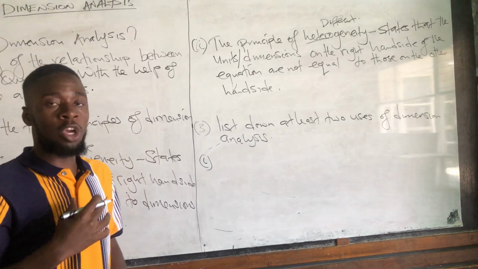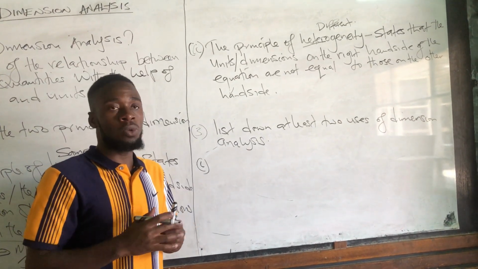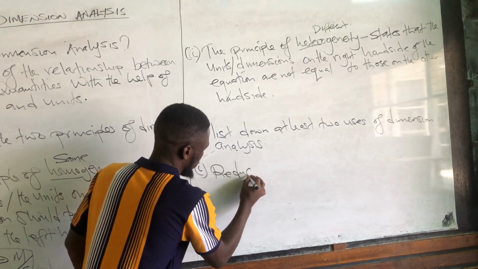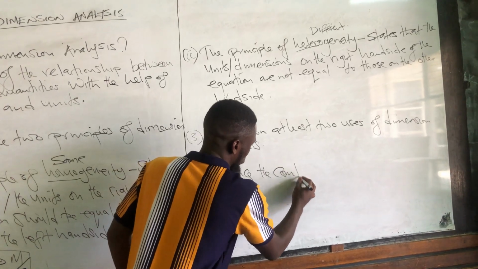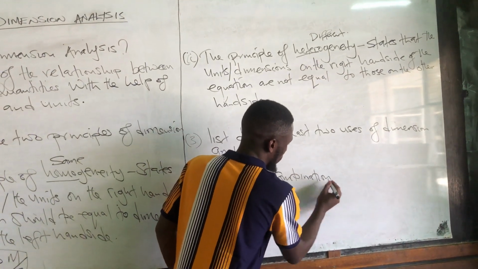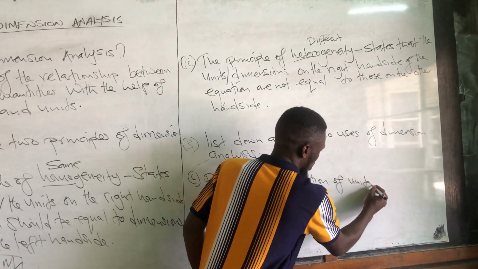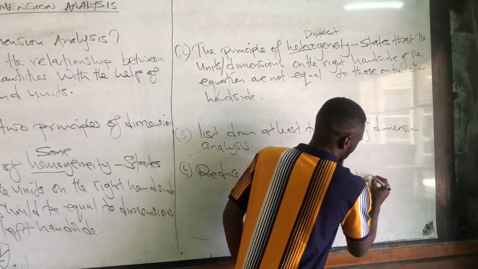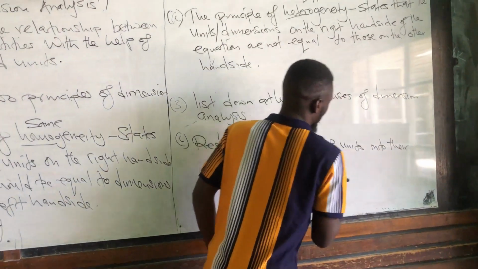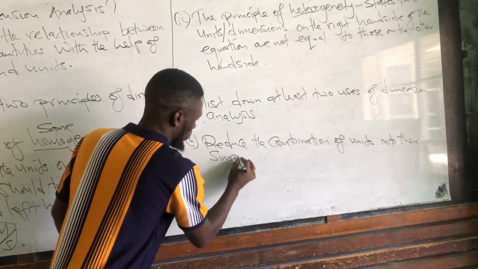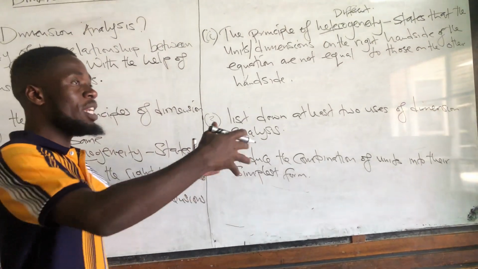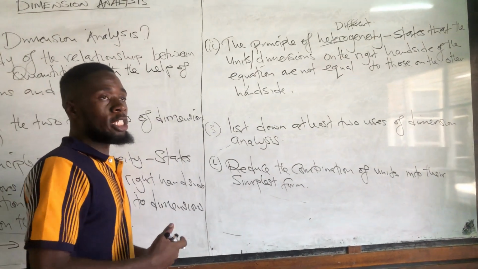Dimension analysis will help us reduce the combination of units into their simplest form. So dimension analysis will help us reduce the combination of units into their simplest form, okay?